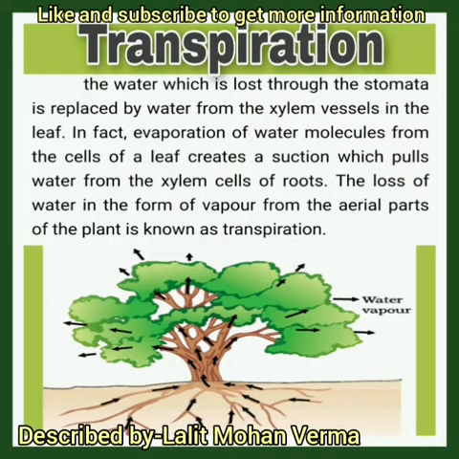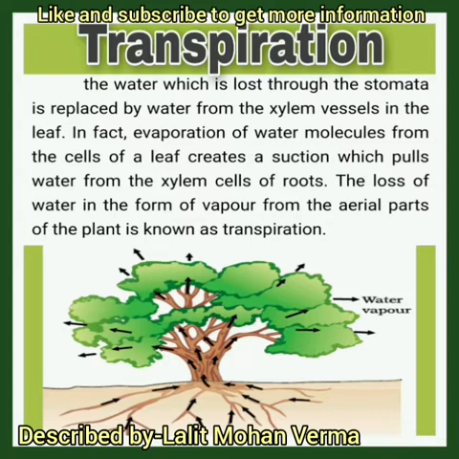The water which is lost through the stomata is replaced by water from the xylem vessels in the leaves. In fact, evaporation of water molecules from the cells of a leaf creates a suction pump, you can say, which pulls water from the xylem cells of the root.